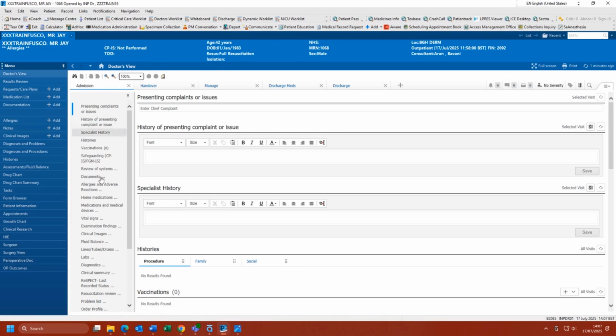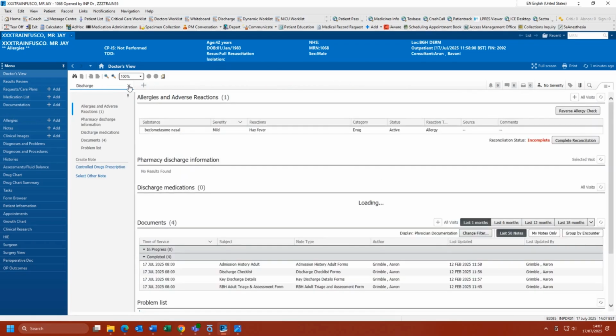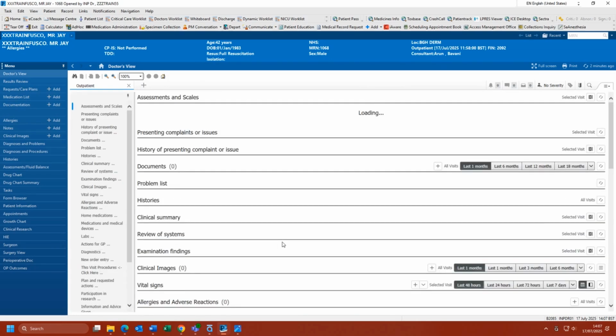The large section in the middle of the screen is where we will complete our consultation. Across the top of this section, you will find M pages. These are workflows designed to guide you through your consultation. Here we can see different M pages linked to the inpatient side of the system. These will need removing, and the outpatient M page adding. To do this, click the X next to each section. Now click the plus icon and select the outpatient section.